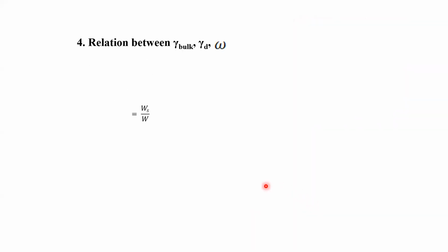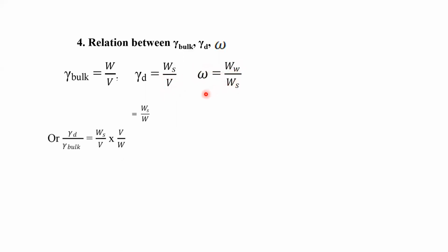Now we shall go for the next relation between bulk density, dry density, and water content. See, bulk density, we know, is the total weight of the soil divided by total volume. And dry density, we know, is the weight of dry solid divided by the total volume, or the original volume, of the soil sample. And water content we also know is weight of water by weight of solid. So now if we divide this equation by this equation, what is going to happen?